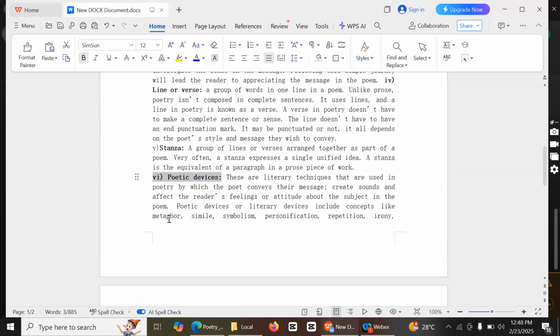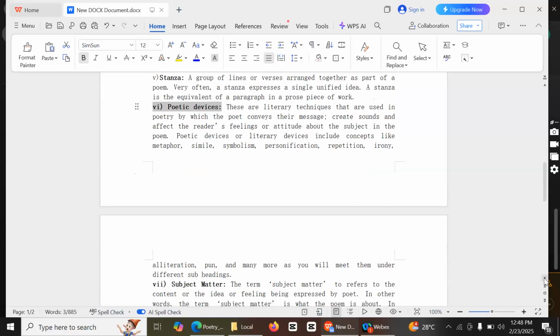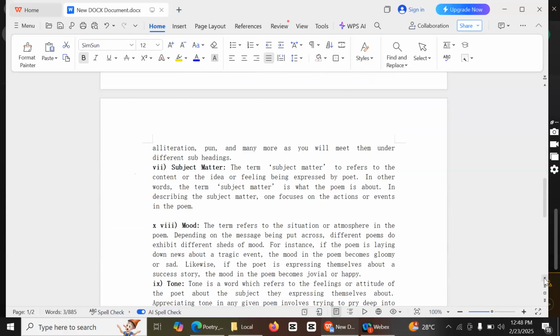For example, poetic devices are metaphor, simile, symbolism, personification, repetition, alliteration, and many more, as you will meet them under different subheadings. So you will have a separate lesson on poetic devices.